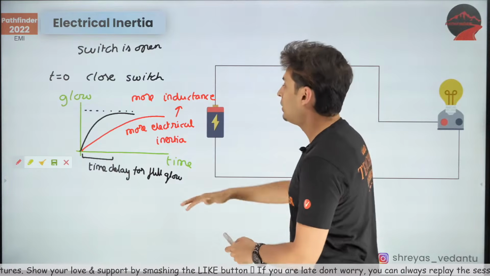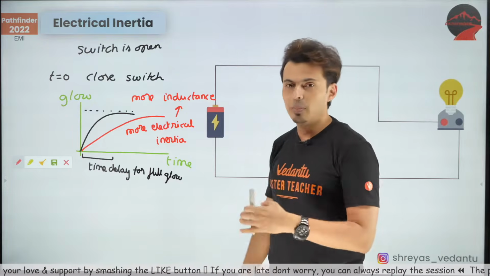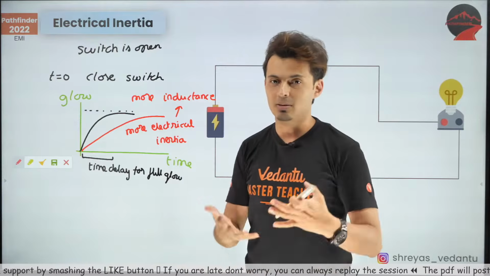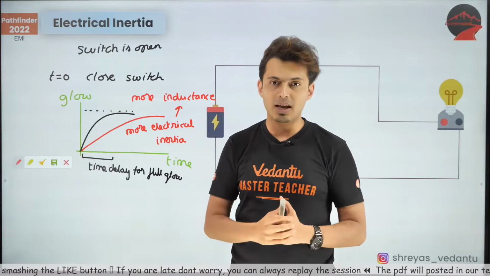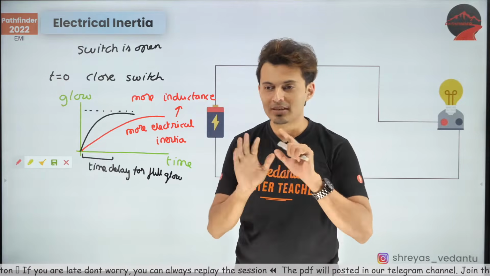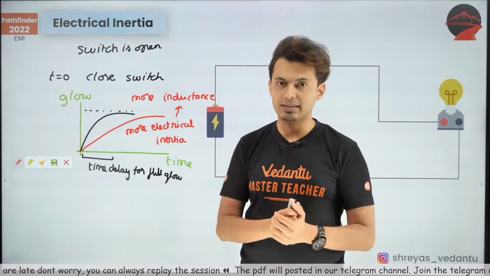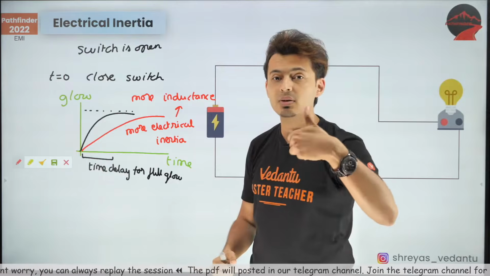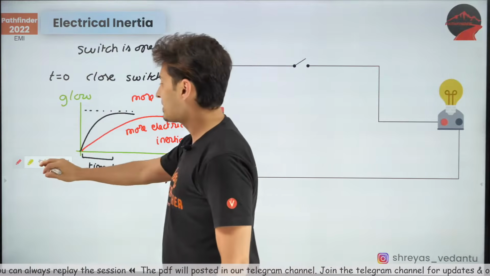So it does not take a long time for the bulb to glow or the fan to start or anything to achieve its peak capacity. That time is usually in micro or milliseconds, so it's not felt by you so easily. Now the same thing also happens when you turn off the switch. Say for example,